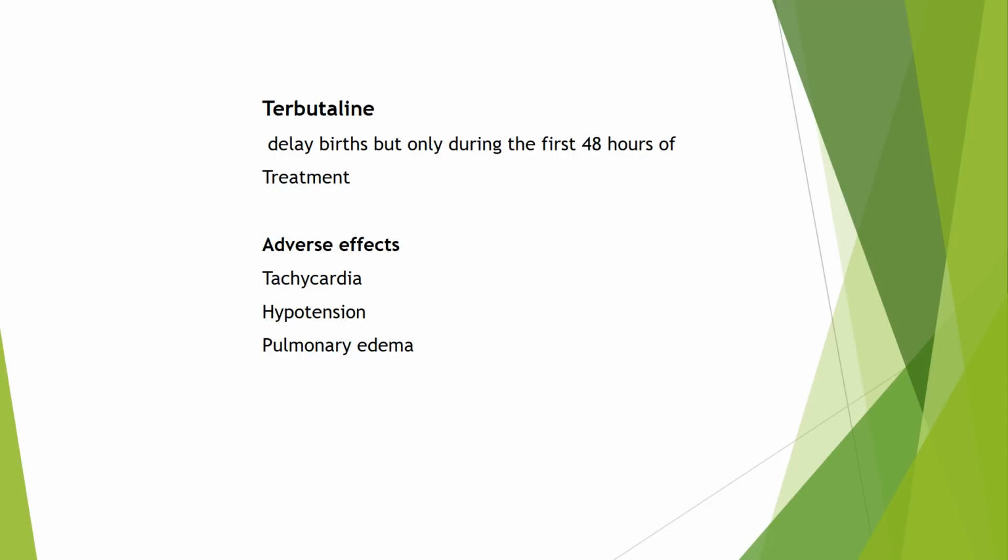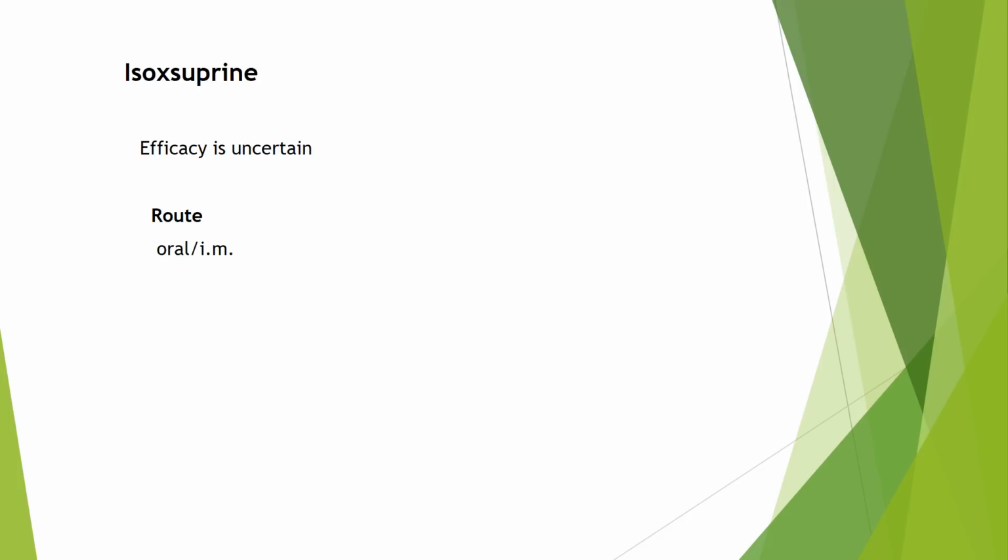What are the adverse effects with terbutaline? It causes tachycardia, hypertension, pulmonary edema. Now coming to isoxsuprine, the efficacy is uncertain, and as for the route of administration, it can be given orally as well as intramuscularly.